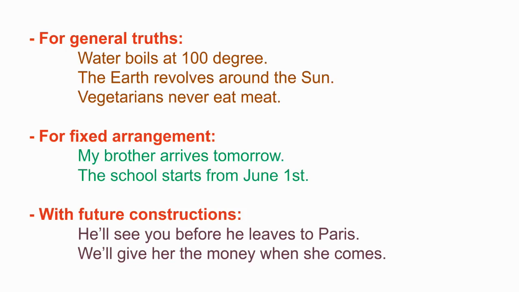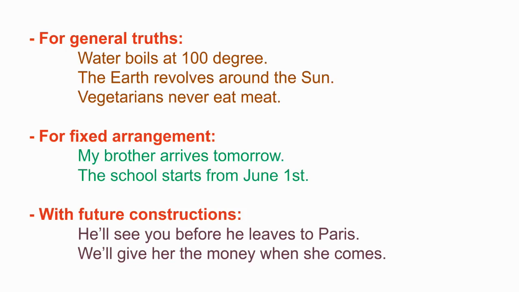Next, to move on with fixed arrangements. Fixed arrangement means we indicate the time in future but still put the sentence in simple present. It's because it's already arranged or fixed.